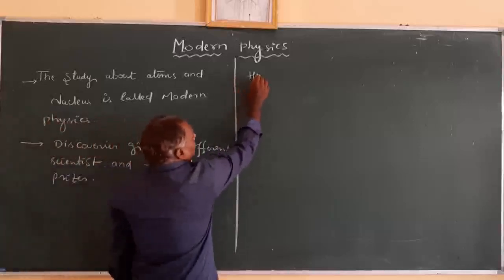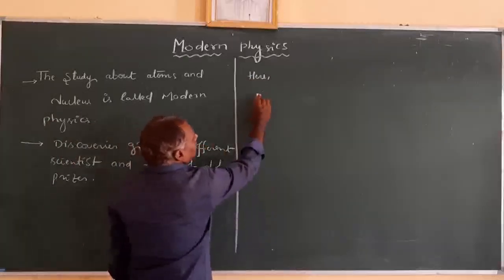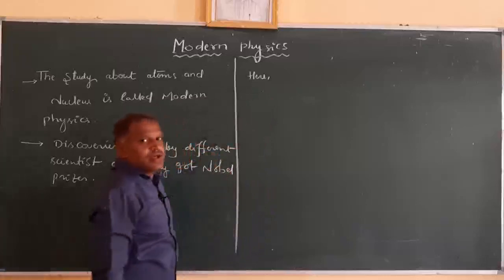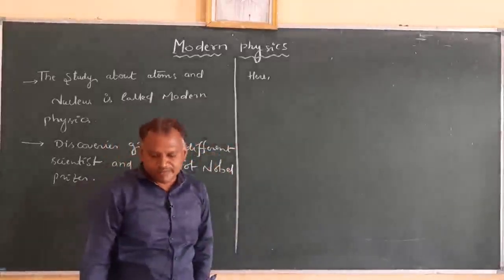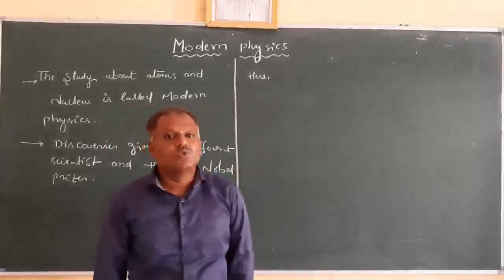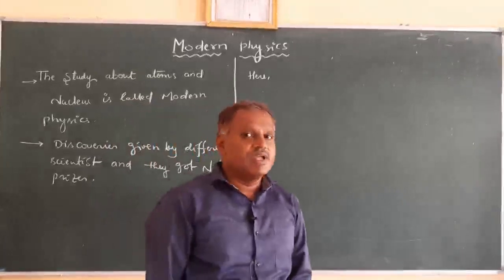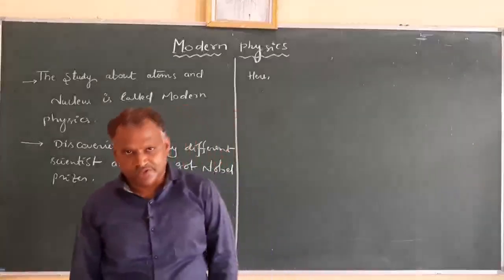Regarding the structure of the atom, Dalton is a scientist who studied the modern atomic theory in the year 1803,